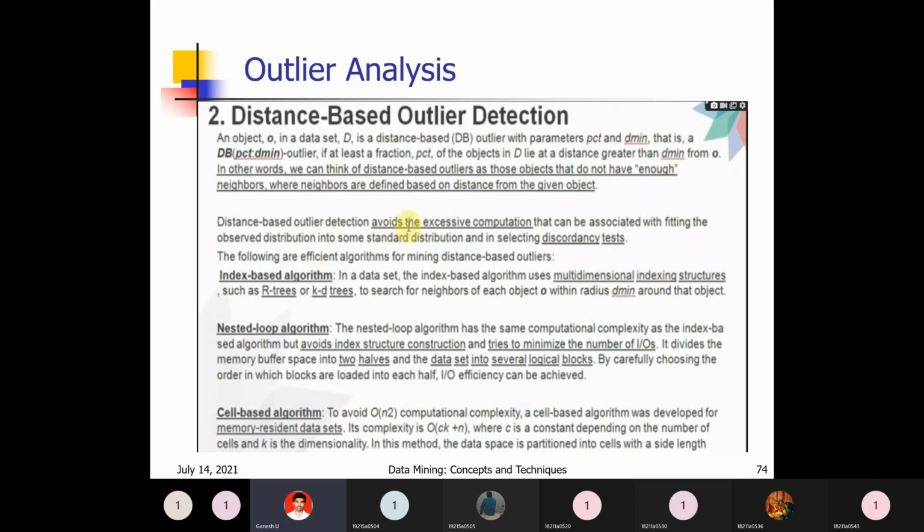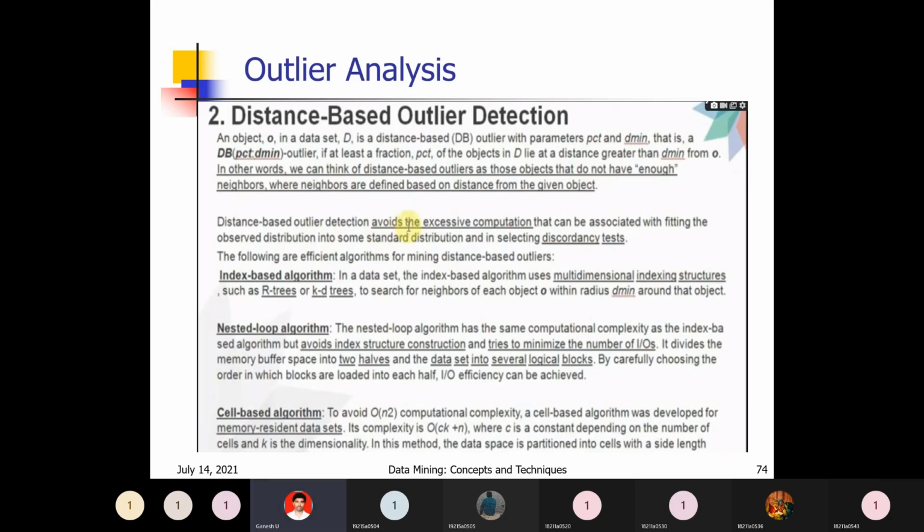The name itself indicates that it purely depends on the distance from the particular point: within a particular distance, how many neighbors are there. That is the distance-based method. Those which are not within that particular distance are considered outliers.